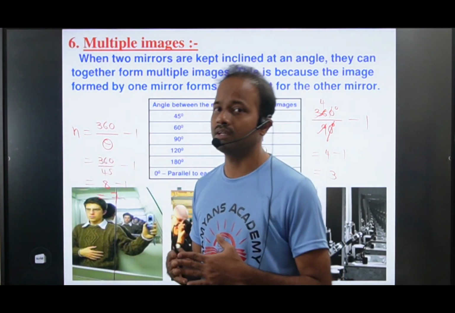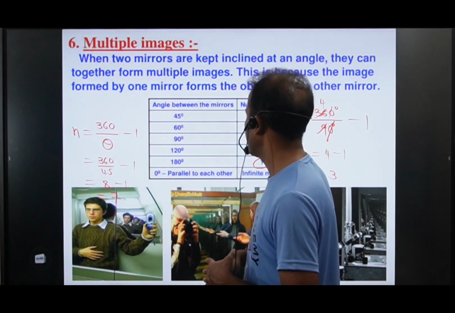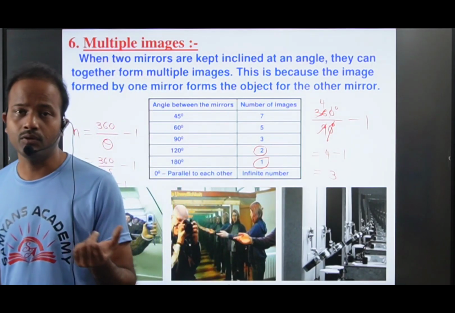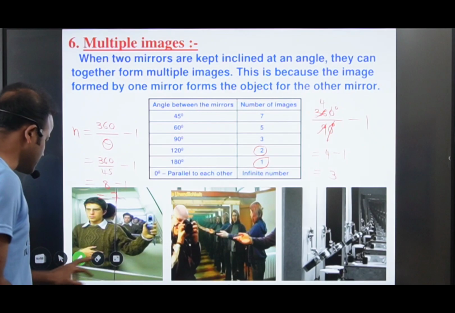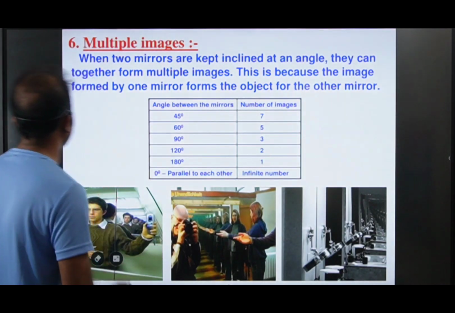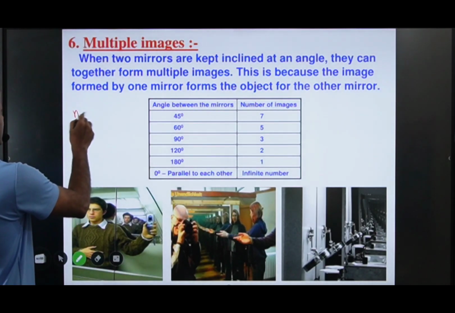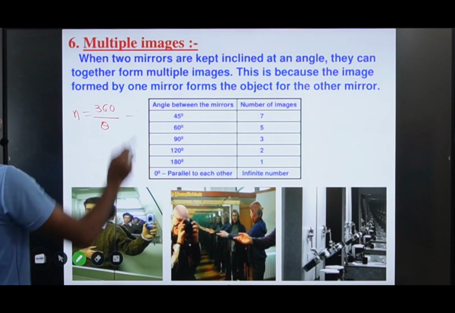When two mirrors are kept at an angle of 30 degrees, how many images can you get? It's a simple calculation. You have to use the formula n equal to 360 by theta minus 1.